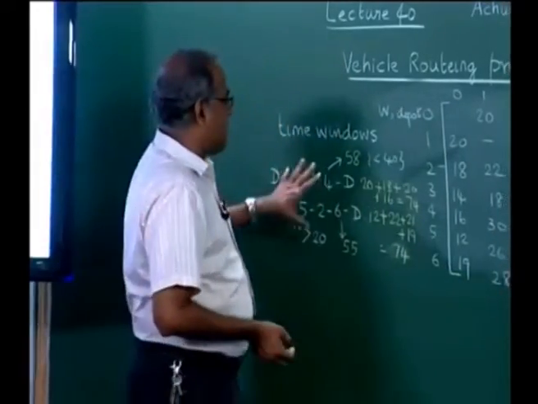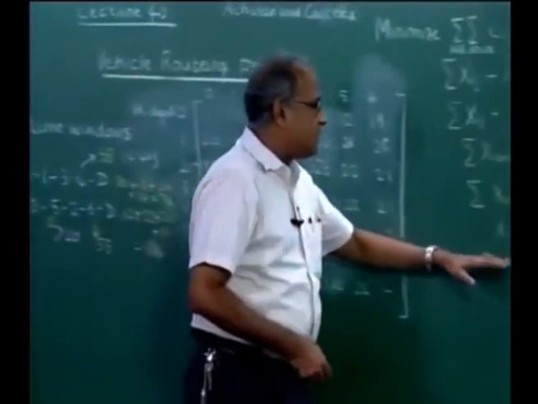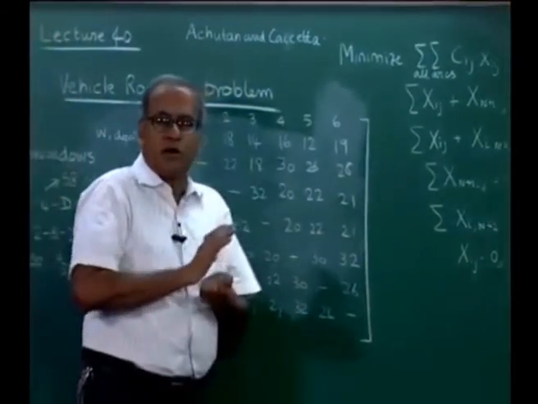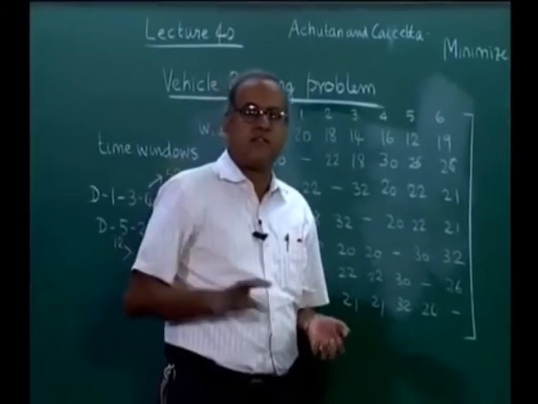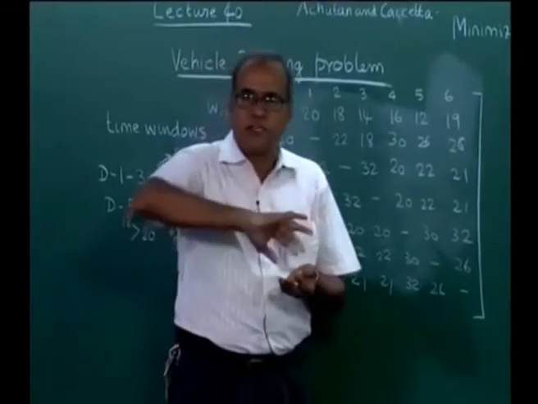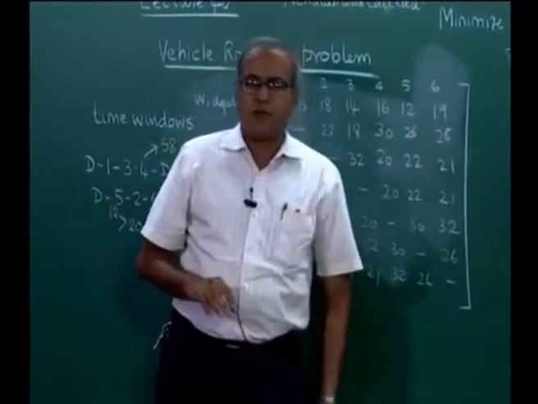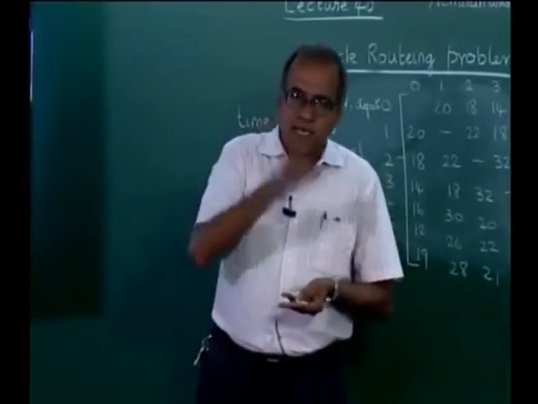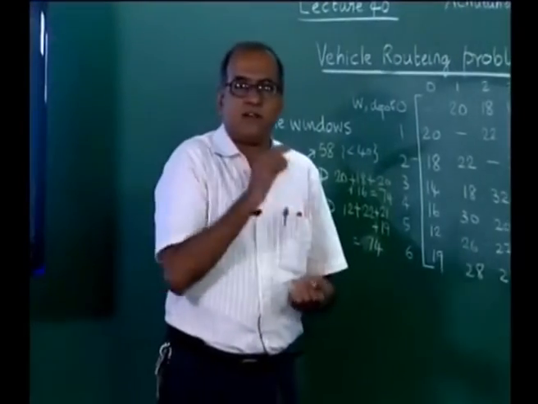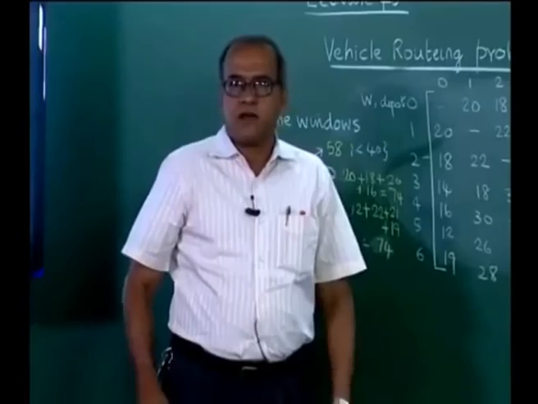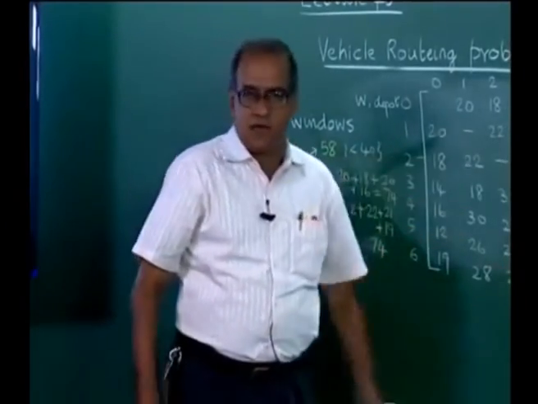Now, time windows problems are not easy to solve using this kind of formulation, because this kind of formulation is more a path type formulation which talks about which node to visit after another node. In time windows we need formulations where we have the time of arrival as an explicit variable. So, other formulations exist to solve time windows related VRPs.